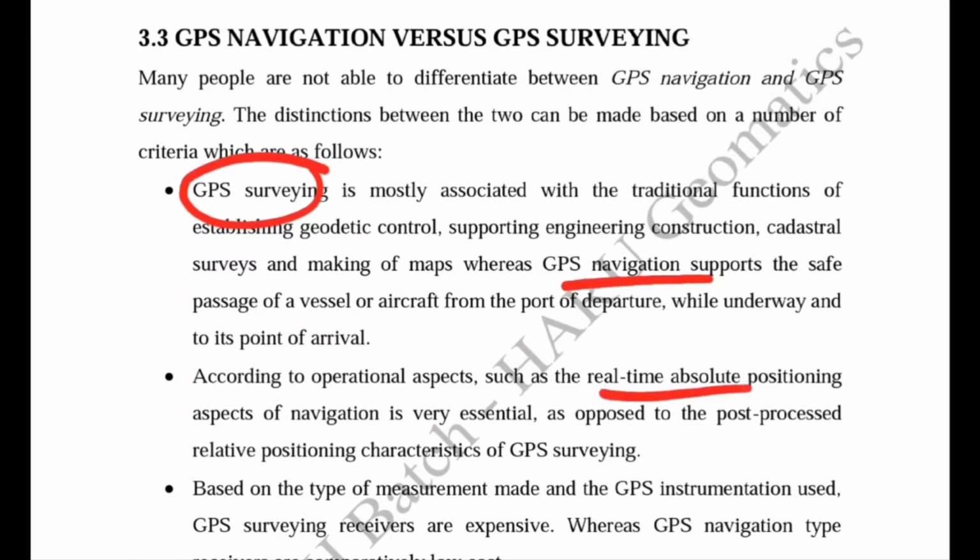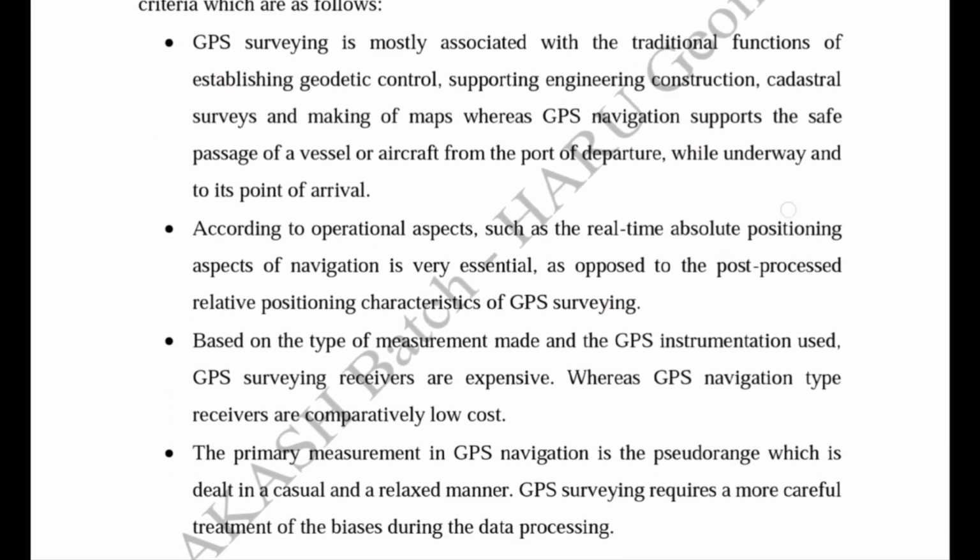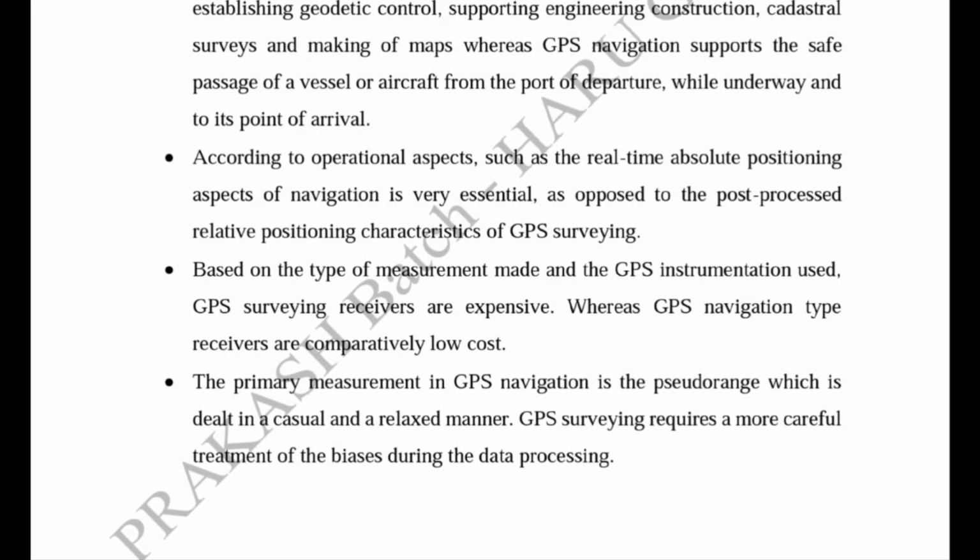So real-time absolute positioning of navigation is very essential, as opposed to the post-processed relative positioning characteristic of GPS surveying. Based on the type of measurement made and the GPS instrument used, GPS surveying receivers are expensive, whereas GPS navigation type receivers are comparatively low cost.